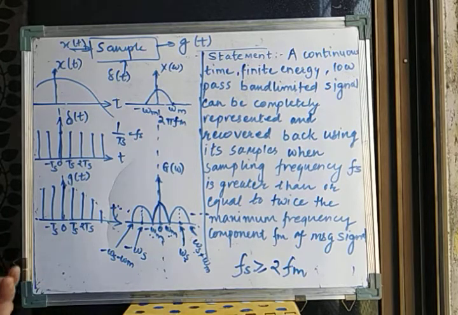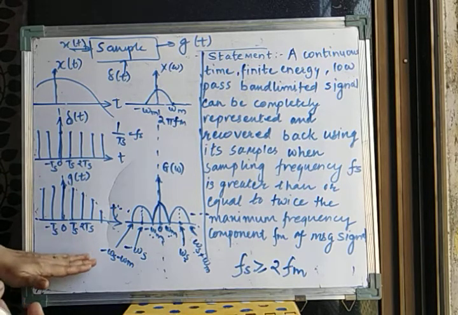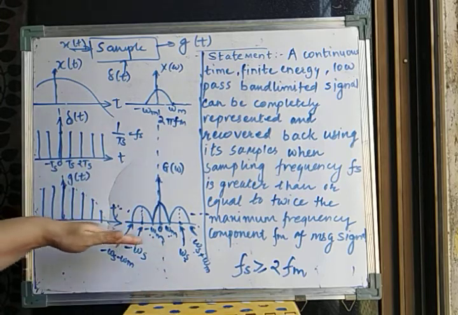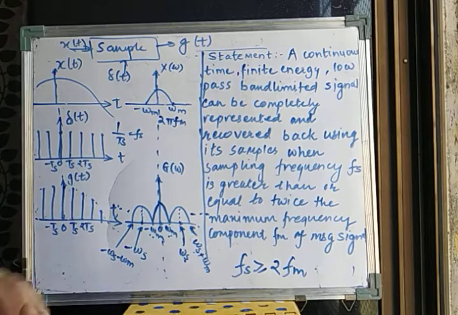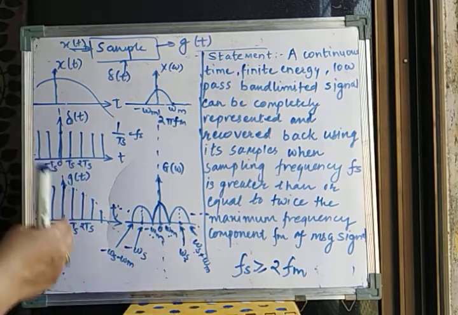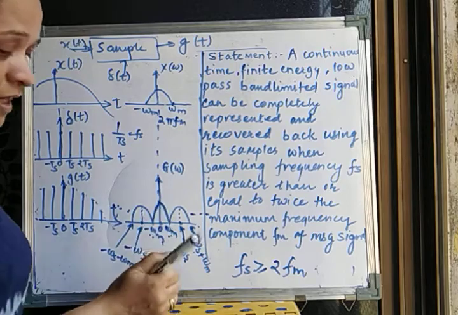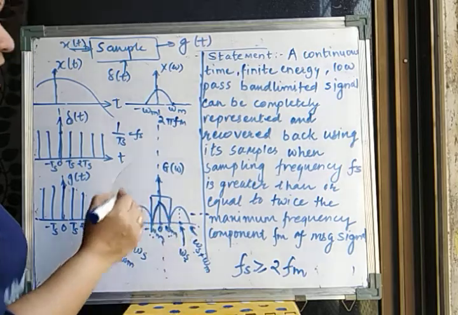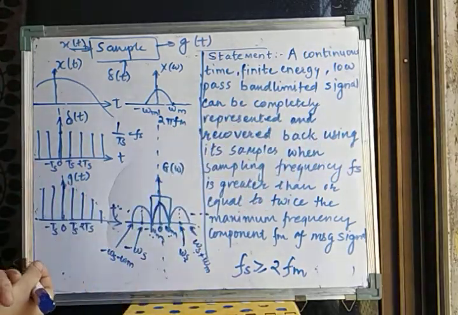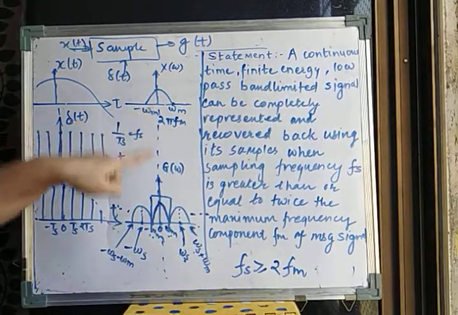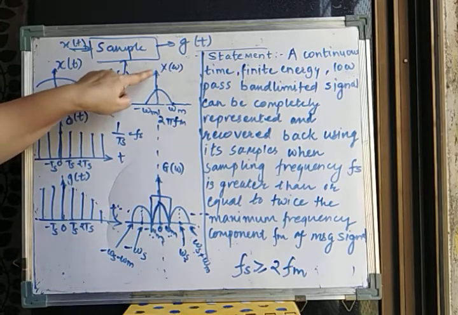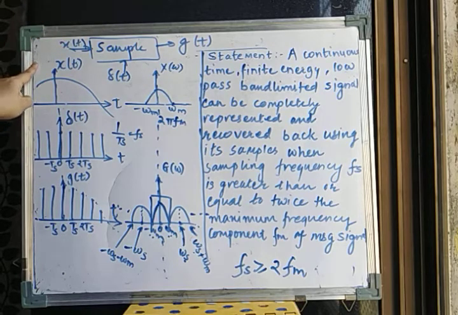So what is our task here? Whatever sampled signal is there, you just observe that signal in the frequency domain. You will see various lobes in the frequency spectrum. You have to pick one. If I am able to separate out this particular lobe, I will just discard all the others. Now you can see this one and this one will look similar, right? That means we have recovered it, and if I take the inverse Fourier transform of it, I am going to get back my original signal.